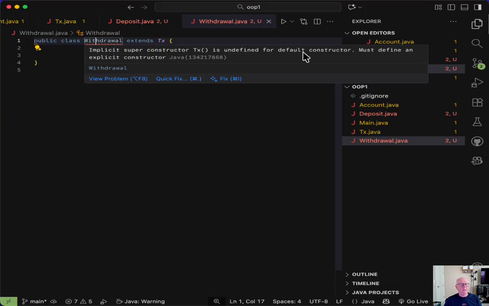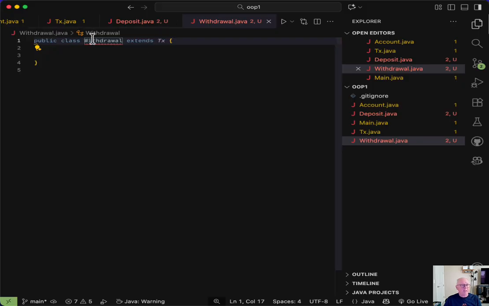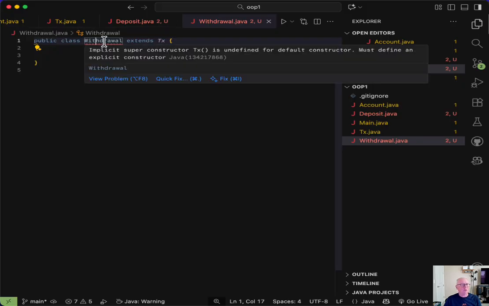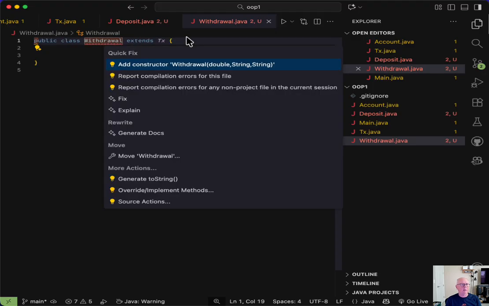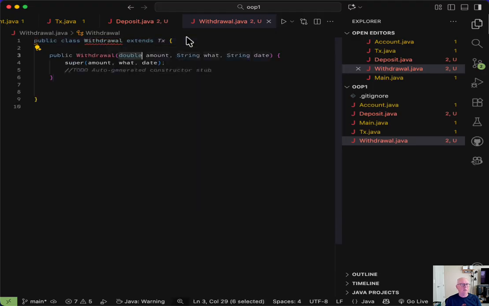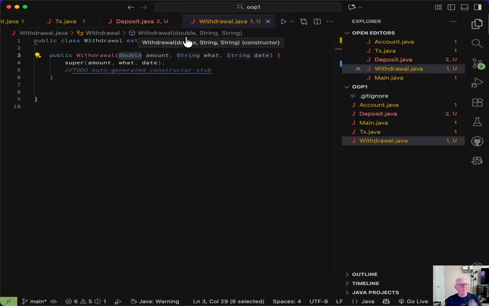Because your TX doesn't have a default, just like toString, the constructor could have a default constructor and then this wouldn't be warning you. But since there is no default constructor, you're getting this warning. So you can fix this very simply by moving your cursor over where the red line is and then hitting Command period and it will tell you, hey, add a constructor, because we just want to use the same constructor. And then that's going to call your superclass's constructor, which takes the amount, the what, and the date. Pretty simple.